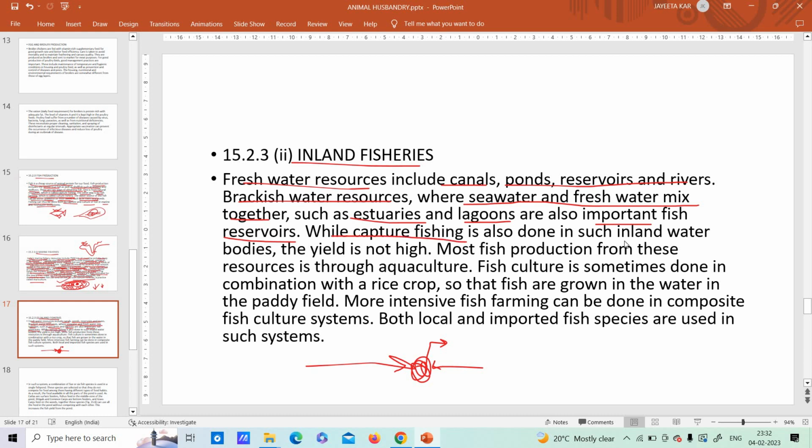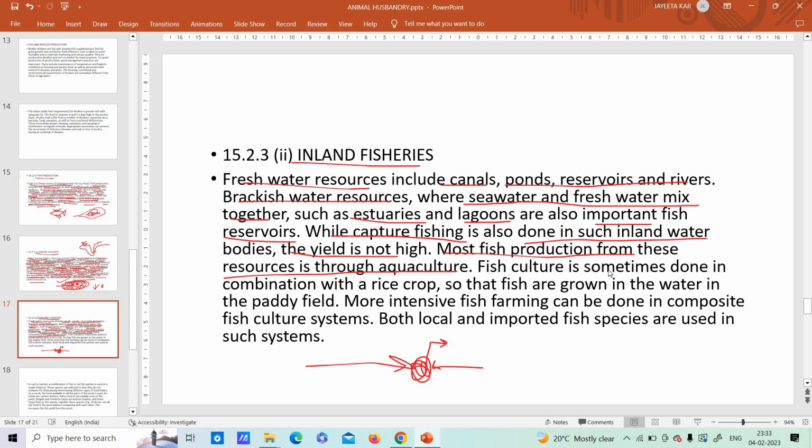Okay, they give birth and you find lots of fishes there. While capturing fish in inland water, you go in front of the pond and with a fish net you capture it, so that is capturing fish. The yield is not high. That means in all these inland waters, canals, ponds, you go with the fish net and throw it in the water, you will not get lots of fishes. Okay, that is what they're trying to say. Yield is not high. Most fish production from these resources is through aquaculture. Aquaculture means with the help of water only you keep on doing it.